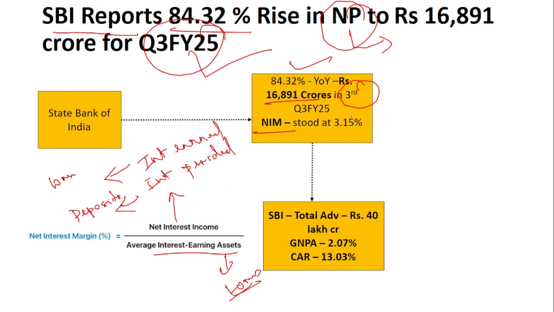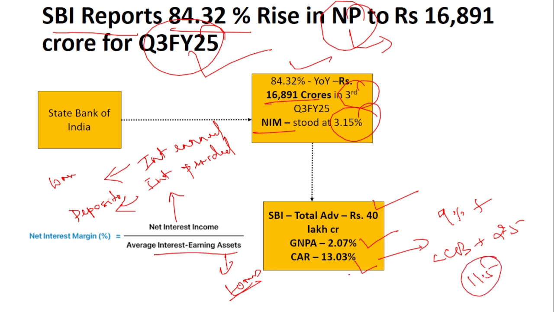The net interest margin stood at 3.15%, and the total advance as of third quarter financial year 25 is 40 lakh crore. The gross NPA is 2.07%, and the capital adequacy ratio is 13.03%. The capital adequacy ratio, we know that as per RBI norms, 9% plus the capital conservation buffer of 2.5%, totally 11.5% has to be maintained, and SBI is maintaining 13%, which is well above the limit.